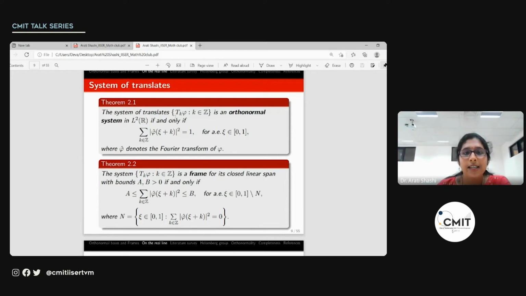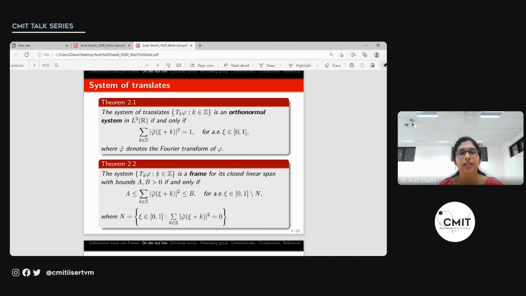So the system of translates T_k phi is an orthonormal system in L2 of R if and only if this condition holds true. This is given in terms of the Fourier transform of phi: the summation over k in Z of the square of the modulus of phi hat of xi plus k, that should be 1. This is in fact called the weight function in the literature. So that should be 1 for almost every xi in [0,1].